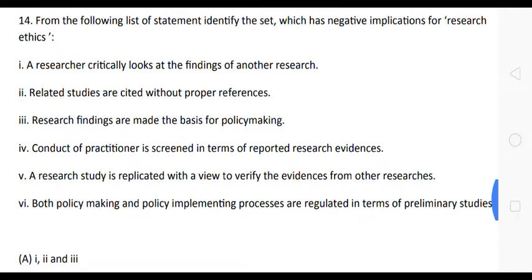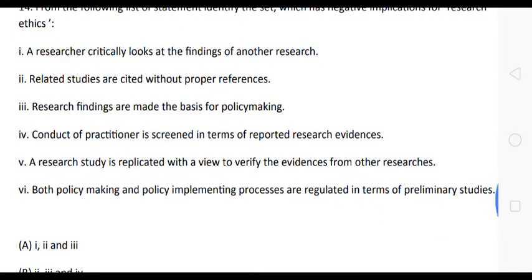Research findings are made the basis for policy making. 4. Conduct of practitioner is screened in terms of reported research evidences. 5. A research study is replicated with a view to verify the evidences from other researchers. 6. Both policy making and policy implementation processes are regulated in terms of preliminary studies.